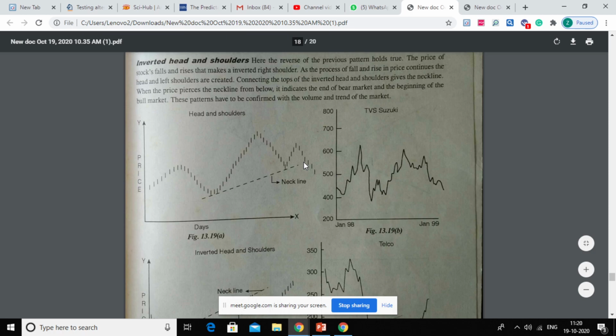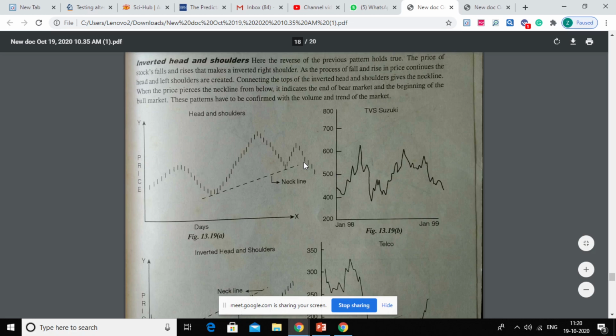So if at this point of time you can predict that it is going above the neckline, and now it will be a bullish trend. So at that time you may have purchased stock of TVS Suzuki, and by that way, in a shorter duration, you can earn this much profit. You can see, this is something like 420. So at a purchase price of 420, or say suppose 450, because at 450 you can predict that this is going above the neckline. So at 450 you may have bought it, and you can see at 600.